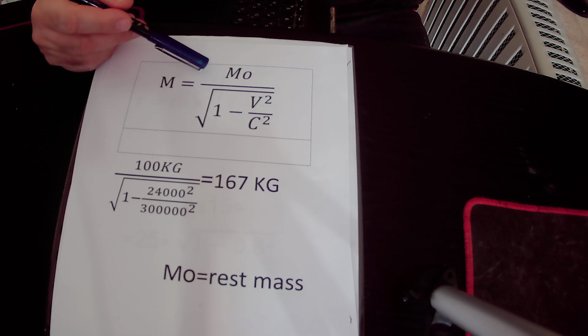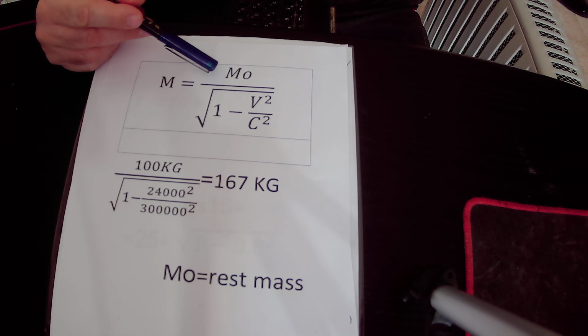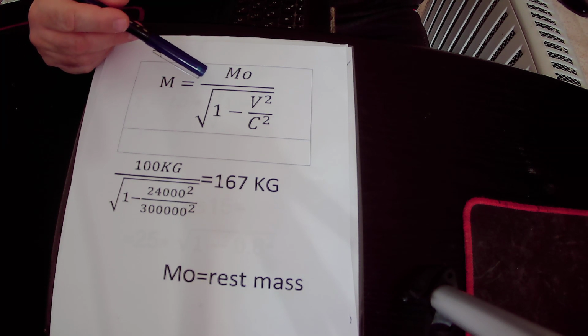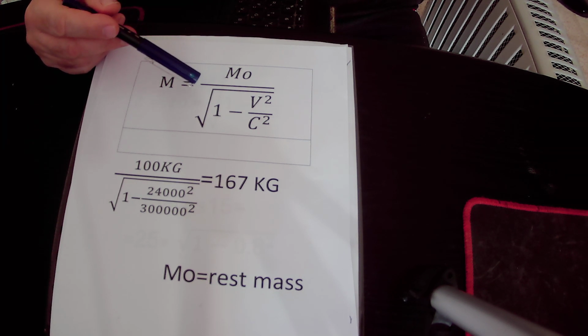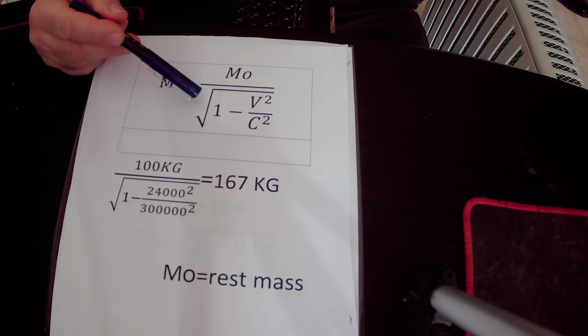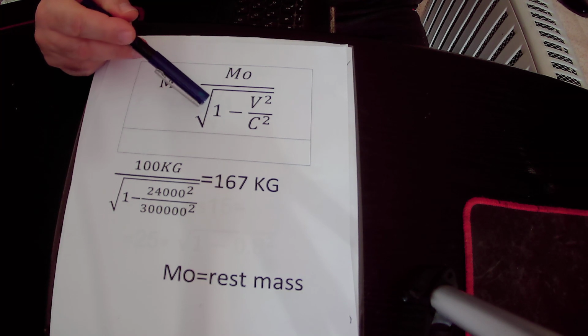And m naught is the rest mass, that is to say, the mass of the object when it is not moving. We divide it by the root of 1 minus v squared divided by c squared.